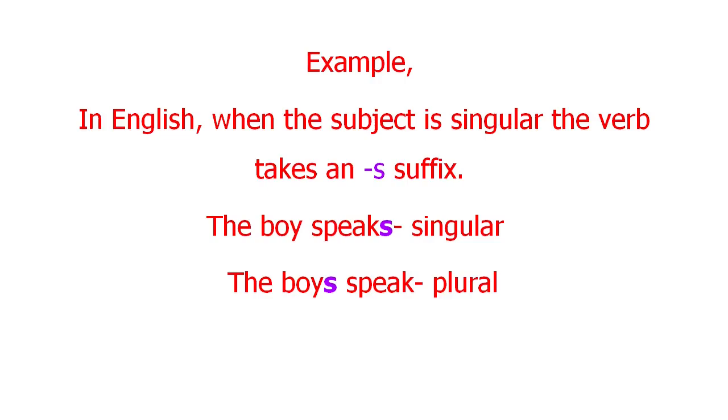You would know that in English, when the subject is singular, the verb takes an S suffix. For instance, the boy speaks. If the same sentence is in the plural, the verb loses the S suffix. It becomes the boys speak. In this way, the components of the sentence align well with each other. This is how concordial agreement works.